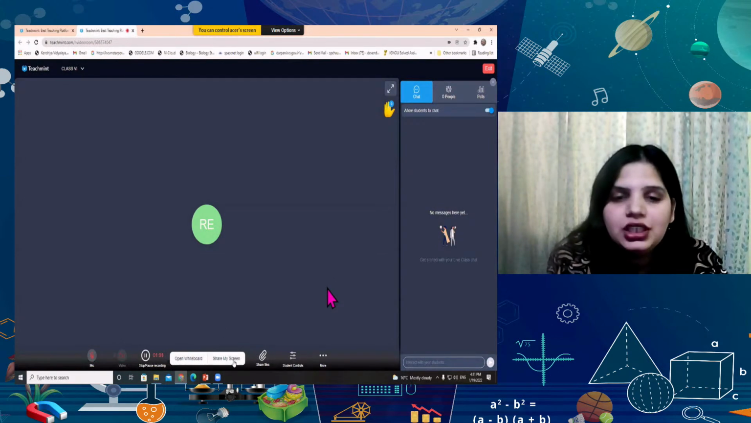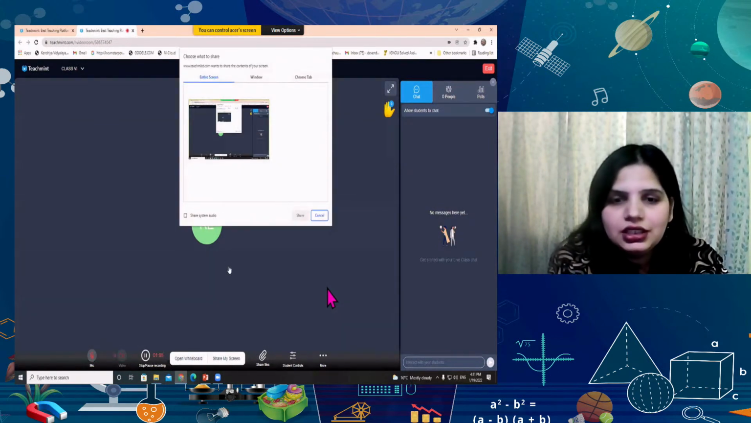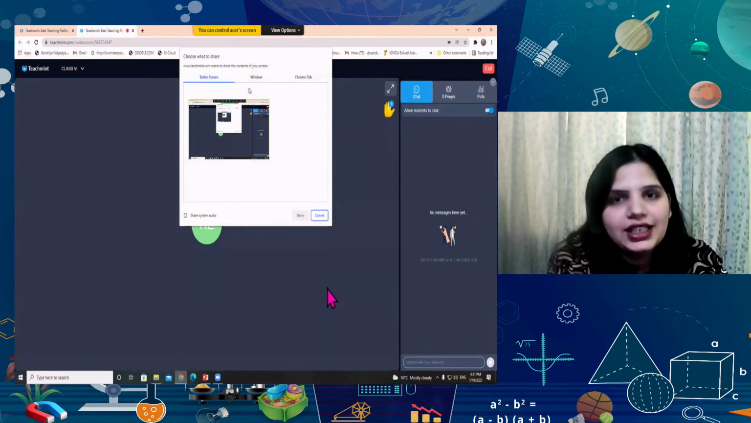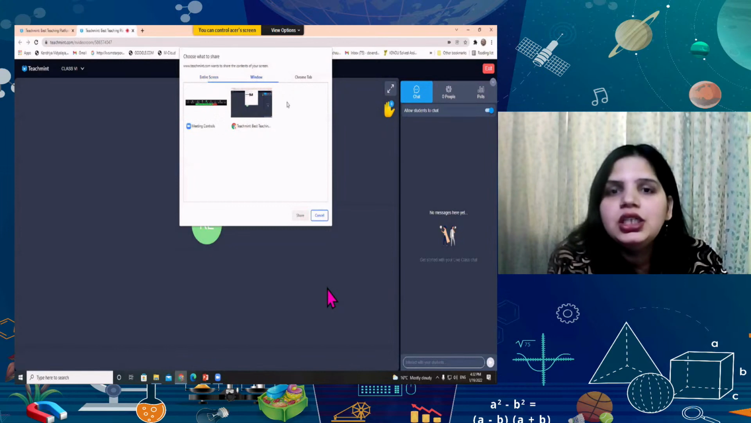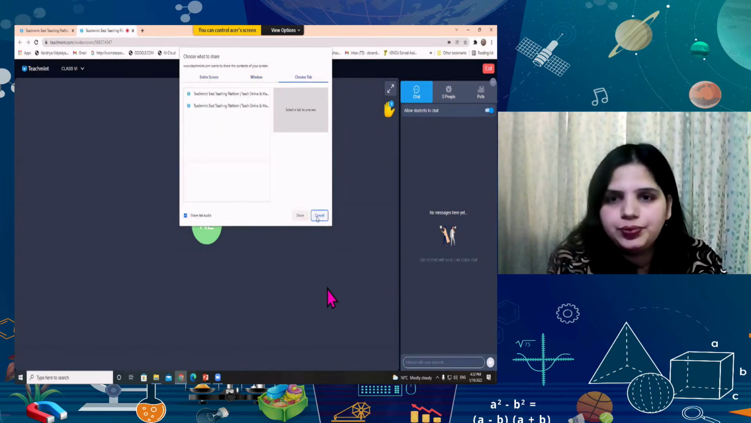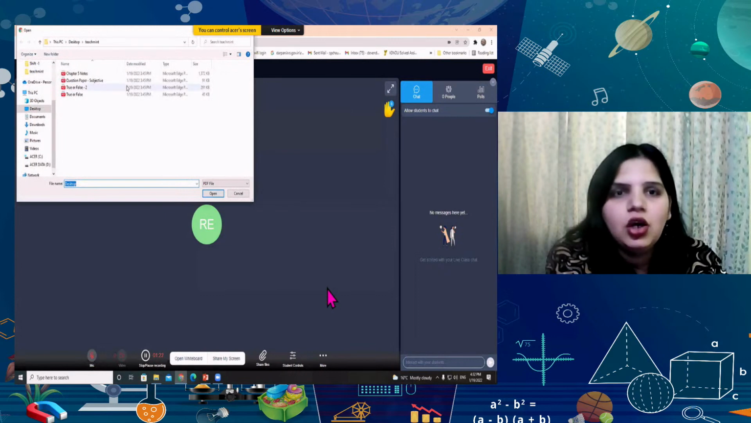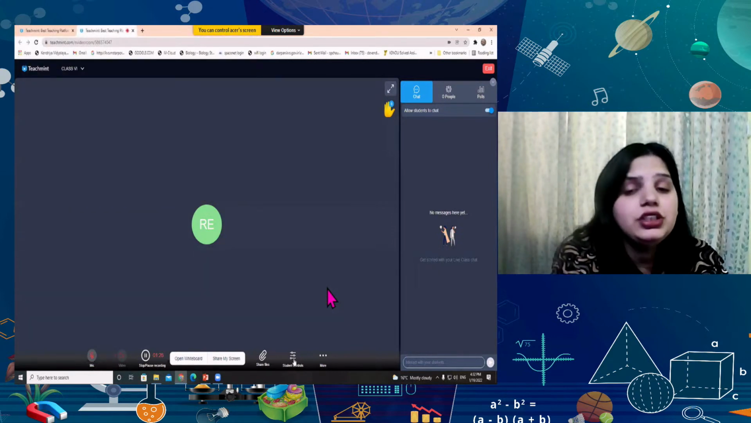The next option is share my screen. Here I can share my screen, the entire screen, some window option and some Chrome tab also. So cancel it. Here you can see an option to share some files with your students. You can share all the files available on your system with your students.